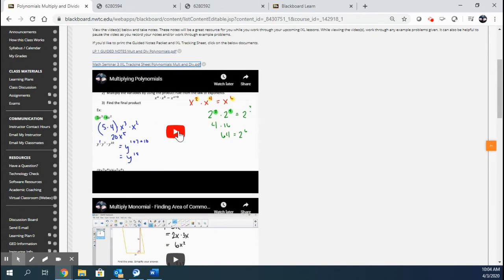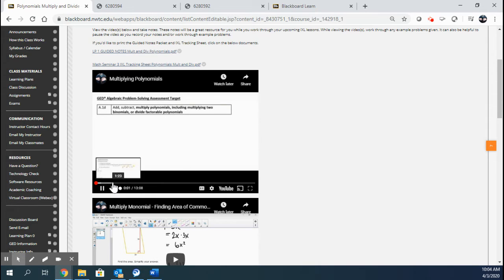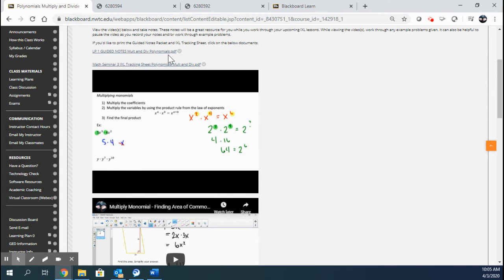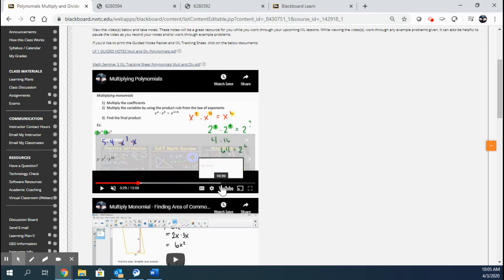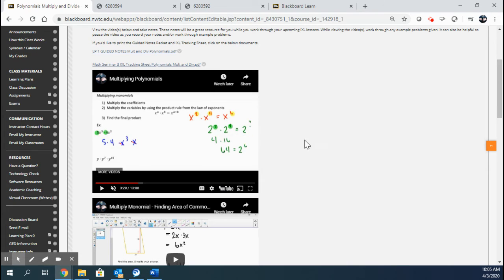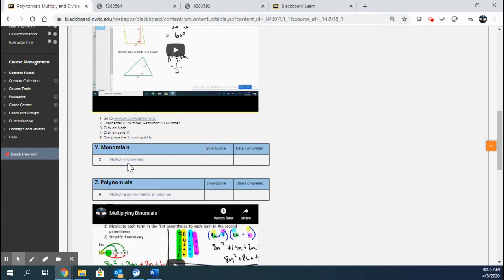So here you can almost see, if I can mute it real quick, once this video loads, the worksheet that I'm working through matches what we just clicked up here, this PDF, right? An option, if this is too small for you, you can always click this YouTube symbol and it'll open it up in a new screen and make it larger for you. So I've created 2 videos, and then these lessons can be completed and they pertain to those 2 videos.